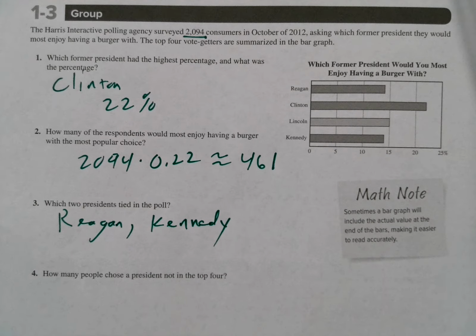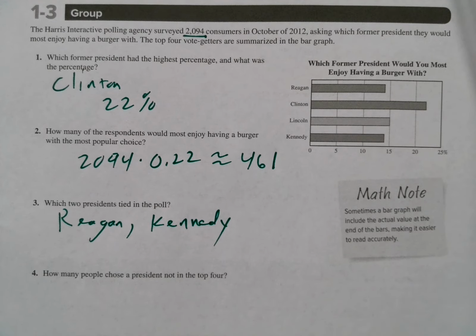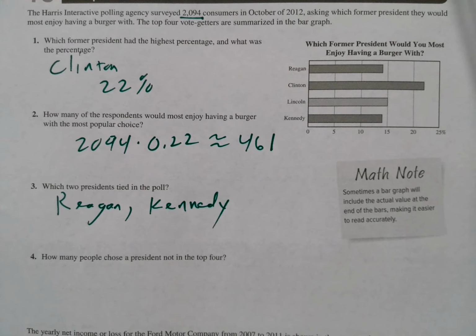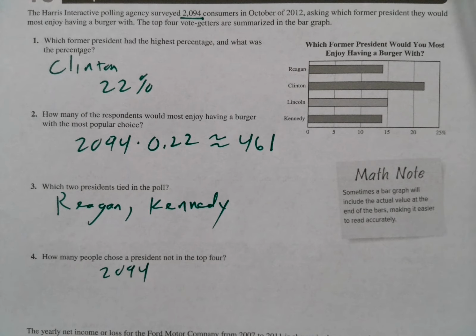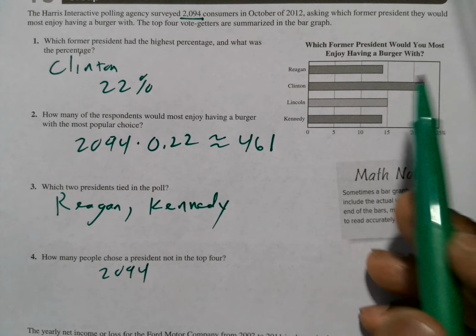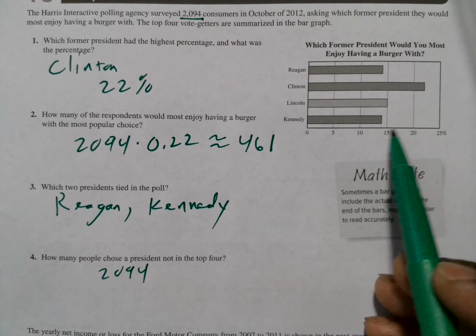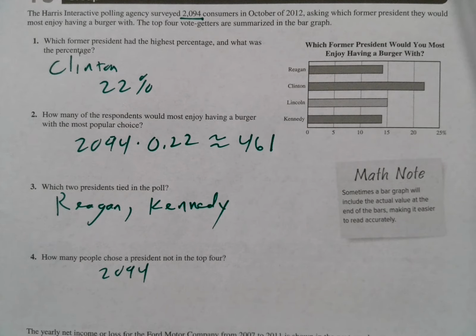Number 4, how many people chose a president not in the top 4? Okay, so basically this is what you would need to do. We know that it's 2,094 people that took the survey. So for them to have all picked the top 4, they would have to be 100%.